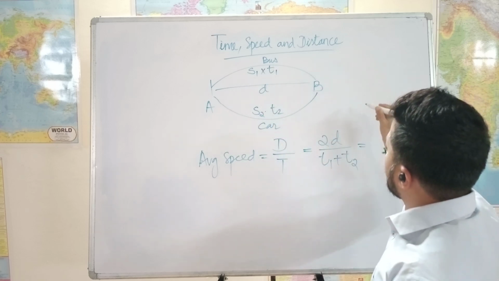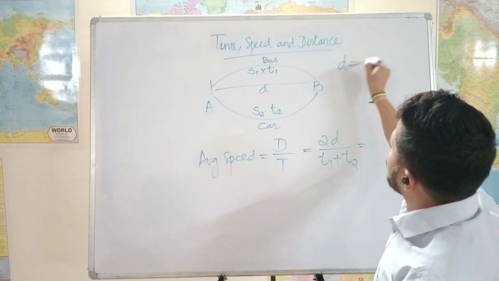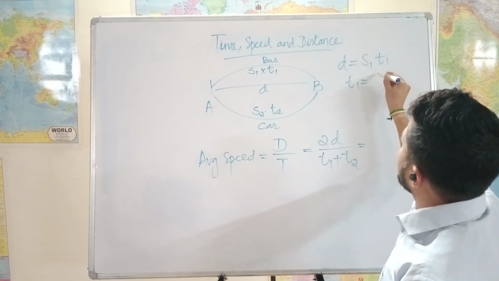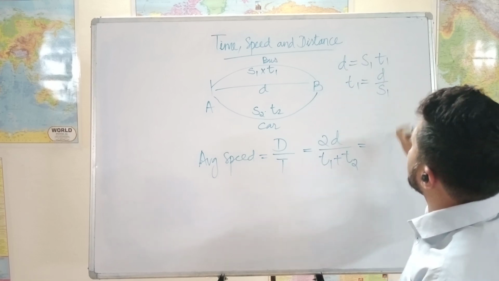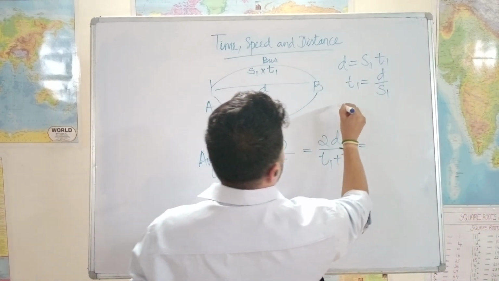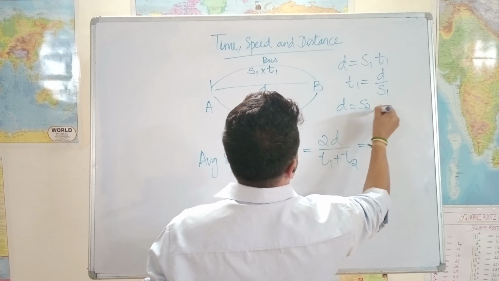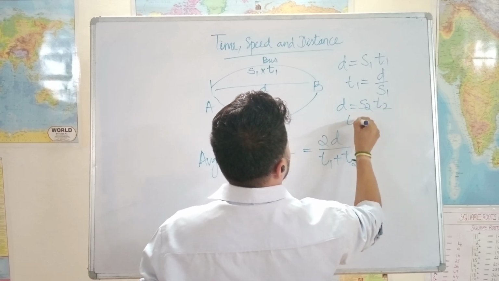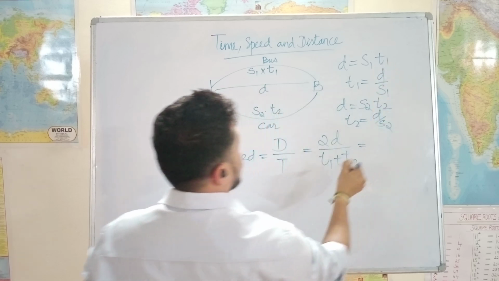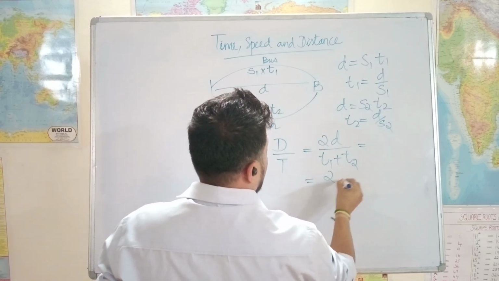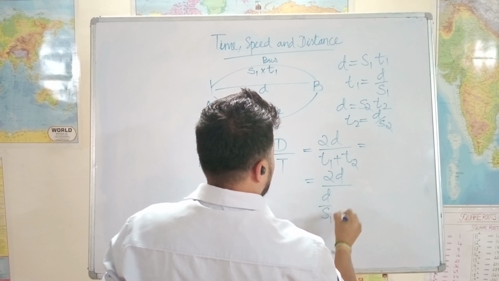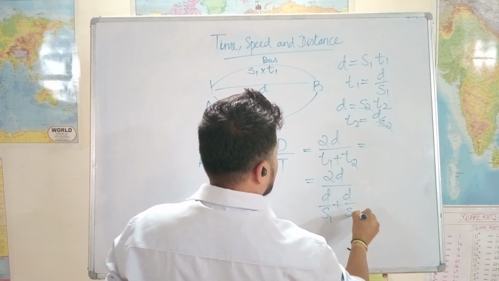So we have d is equal to s1 t1, which says t1 is equal to d by s1. Similarly, we have d is equal to s2 t2, which means t2 is equal to d by s2. Let's substitute these values here. We get 2d divided by (d by s1 plus d by s2).